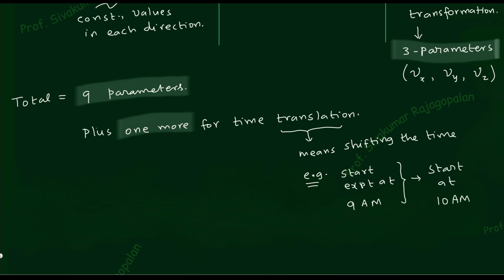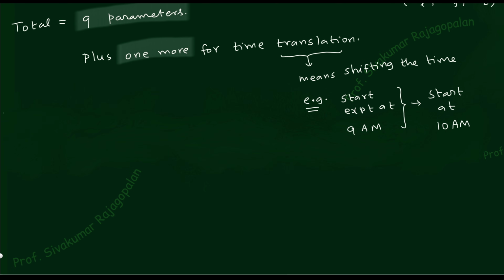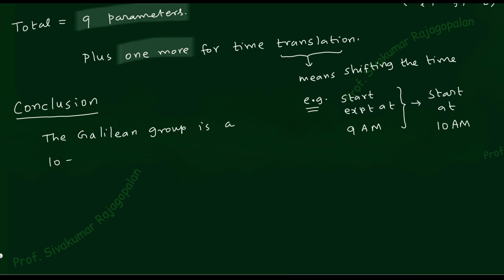So what is the total? We will make that the conclusion. After this study, the main conclusion, which I will write down, is that the Galilean group is a 10 parameter group. Group is a technical term. Right now we are not going into the axioms of group theory, but under group theory, this set of 10 parameters forms a group, meaning it satisfies the axioms.